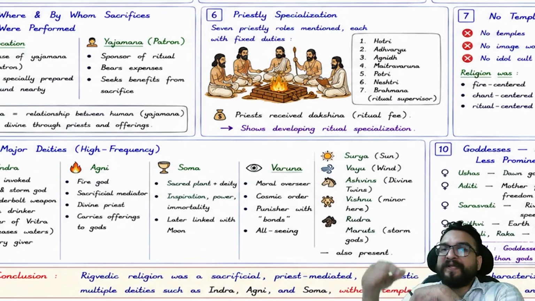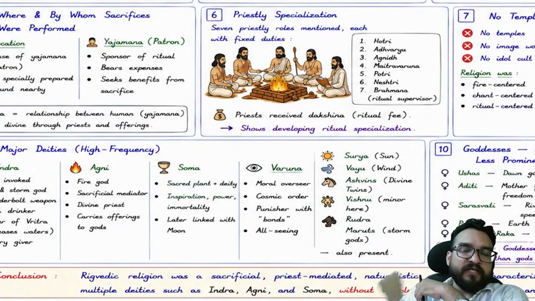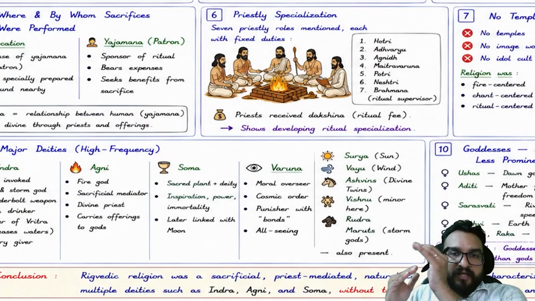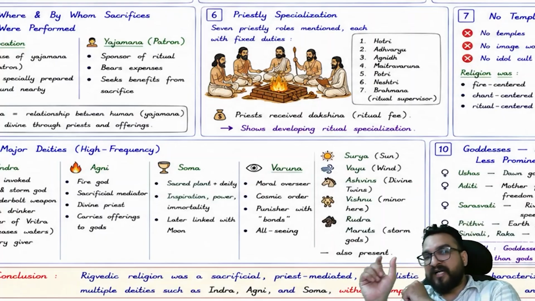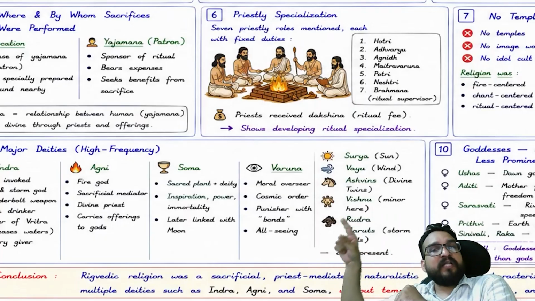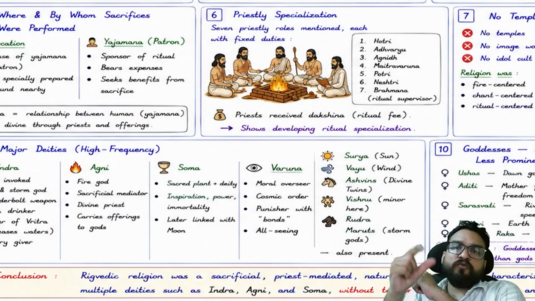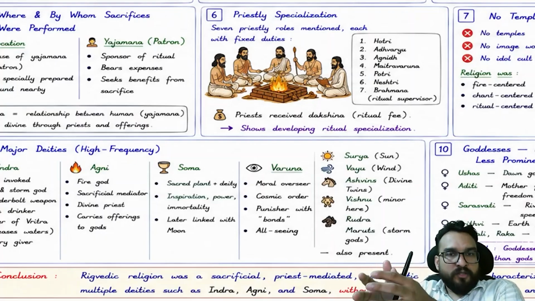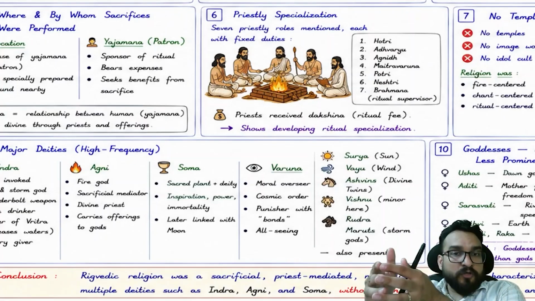Varuna is considered to be an asura in Rigvedic literature. Hear me again. In Rigveda, Varuna is termed as an asura. But in the Rigveda tradition, asura is not a bad word. Asura becomes a bad word, like a demon, in the later period. Asura here means one who doesn't drink sura, and it is a good word. Asura means it is a good word over here, right?